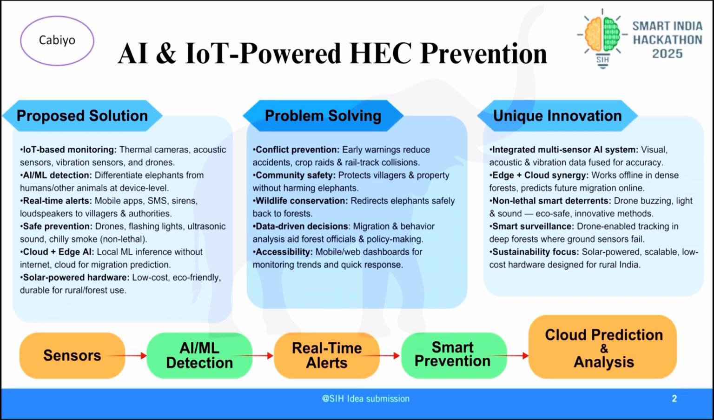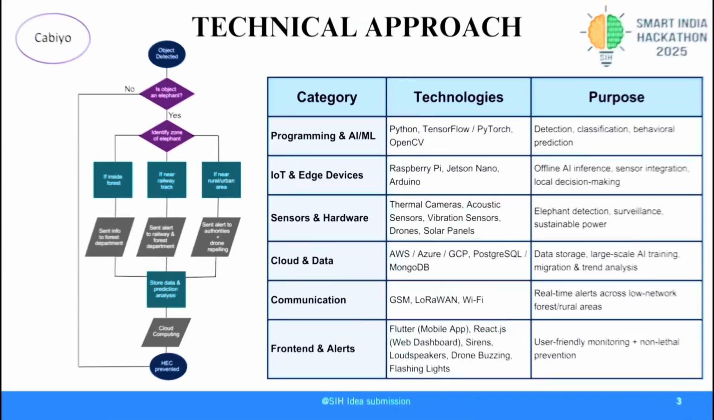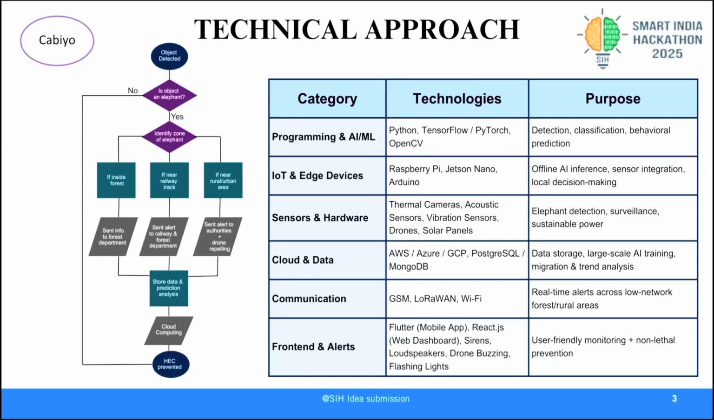If the elephant are near the forest, we will just send the data to officials for tracking and analysis. If they are near railway tracks, we will alert the railway and forest departments. But most important, if they are near a village or a city, we will send immediate alerts to everyone who needs to know: the police, forest officials, village heads, and local people.